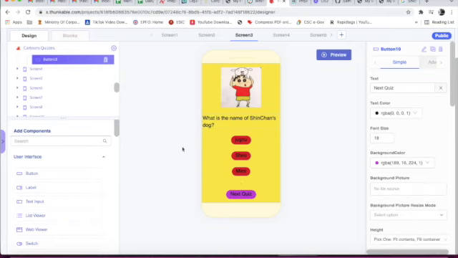And here this is button 10. Button 10 text is next quiz. Text color is black, font size is 18, background color is light pink. So here, what is the name of Shin-chan's dog? Shin-chan's dog name is Shiro. We will select Shiro. Then this blank label will show, yes, you are correct, you got it.